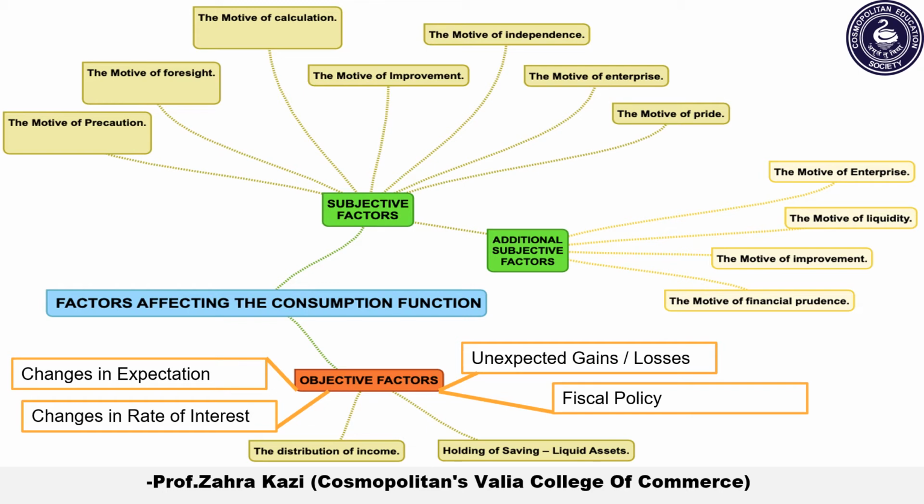For example, if there is an expected war in the country, or I can give you the best example in the current situation of COVID. Because of this COVID situation, what we people are doing is we have started hoarding goods, especially all the commodities of daily consumption. We have started hoarding goods, anticipating, that is, expecting that we might not get them in future because of the lockdown, right? So this is the changes in expectation point. Next is changes in the rate of interest.